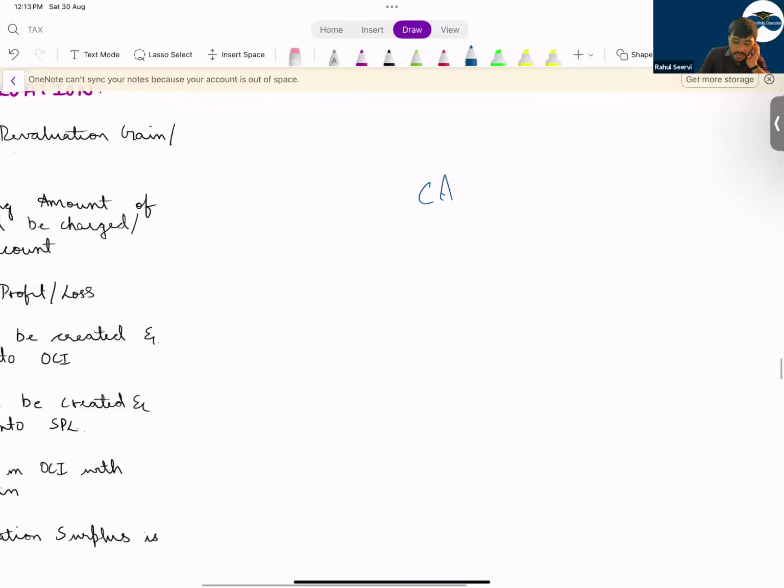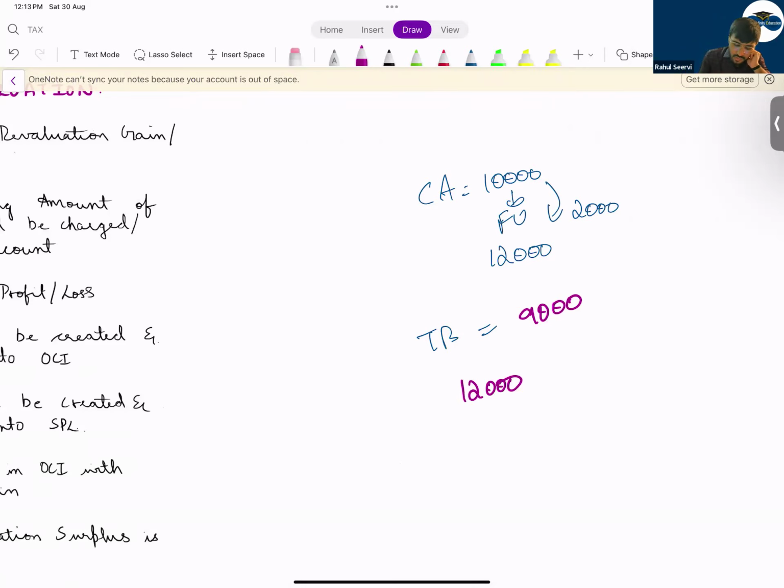Today I say my carrying amount is 10,000 and the fair value is 12,000. Now can I say how much is my revaluation gain? 2,000. But the tax authority will never believe in the concept of revaluation. They say that we will record it at carrying amount. I say the carrying amount is 9,000. Now you say what is the carrying amount in the books? 12,000 and this is 9,000. So DTA or DTL here?